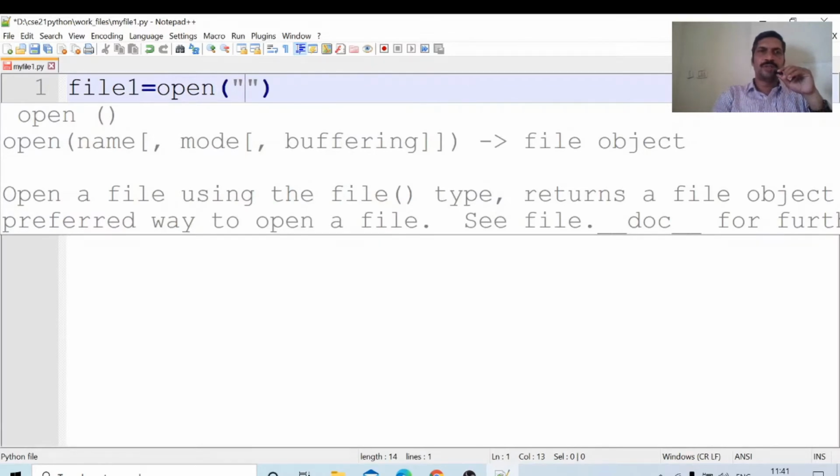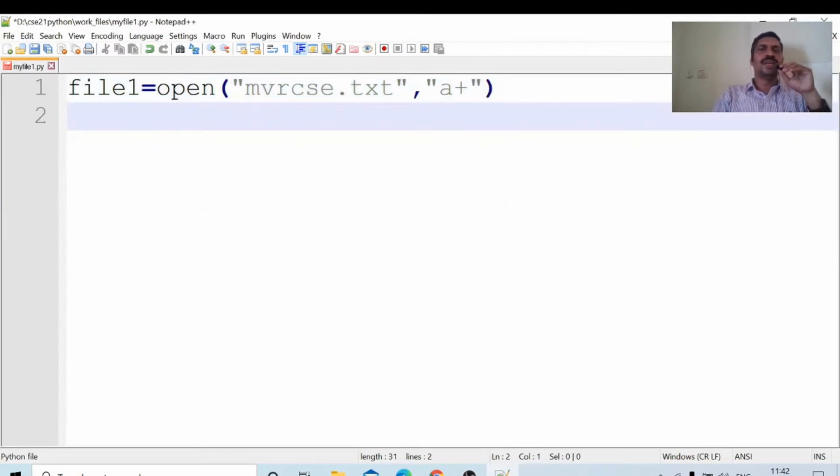First, we have to specify the name of the file. The name of the file is mvrcsc.txt. Now I am opening this file in A plus mode. Most of the time we will use A plus mode only, because if the file does not exist, it will create a file and append at the end of the file. Using this syntax, I will create a file mvrcsc.txt.